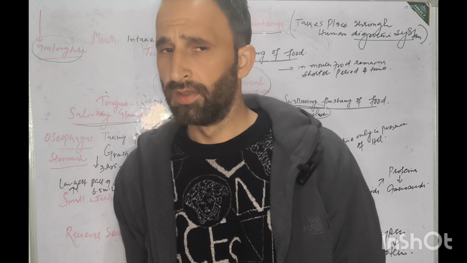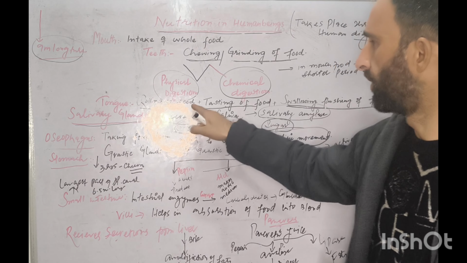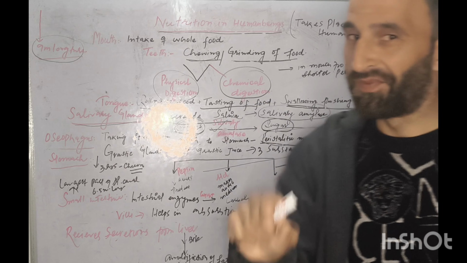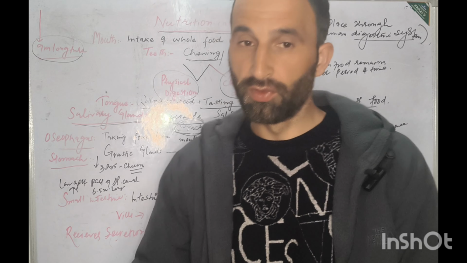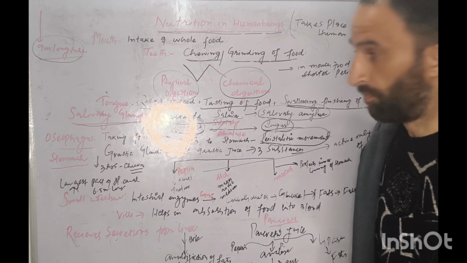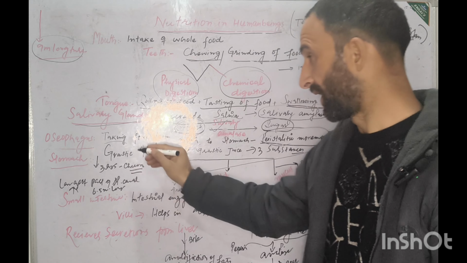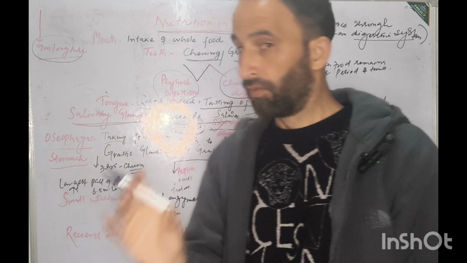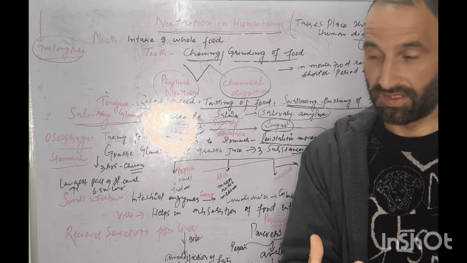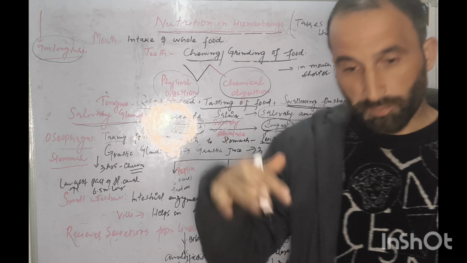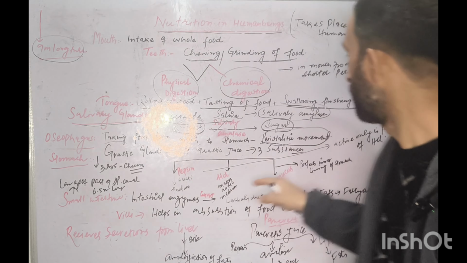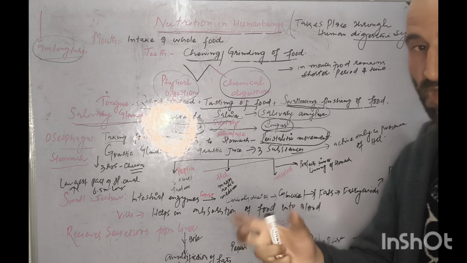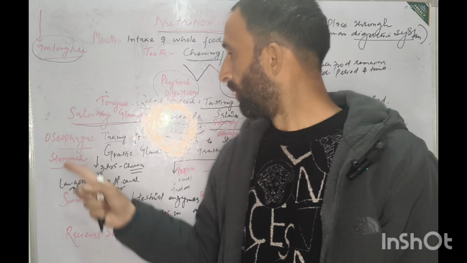Now what is the role of the tongue? The role of the tongue is the rolling of the food, tasting of food, and swallowing or pushing of the food into the esophagus. Then the food goes into the esophagus. The main point here is that the esophagus has a wall of muscles. These muscles contract and relax and push the food into the stomach with the help of peristaltic movements, the contraction and relaxation of the muscles of the esophagus.